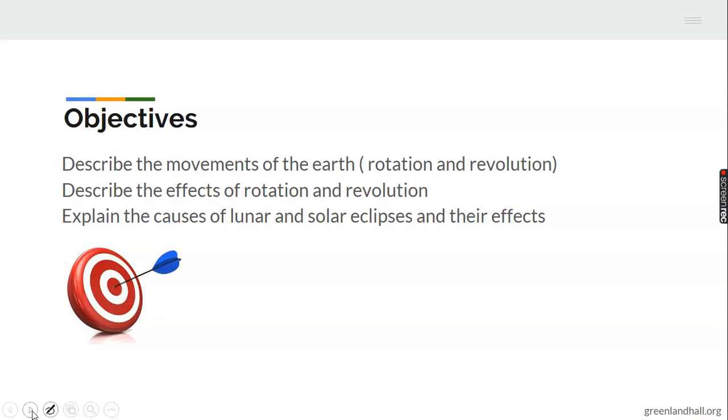You should also be able to explain the causes of lunar and solar eclipses and their effects. We have the eclipse of the sun and the eclipse of the moon. At the end of the lesson, we'll evaluate you based on this.